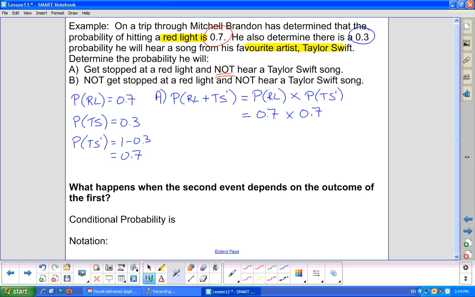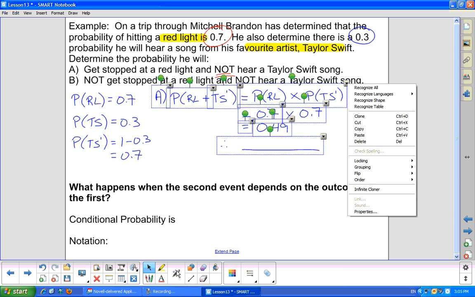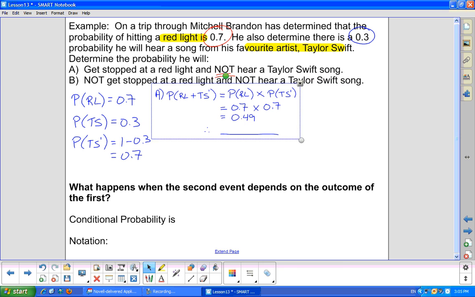And that's where that second 0.7 came from. So for hitting a red light and not hearing Taylor Swift, it's 0.7 times 0.7, so 0.49 or 49% probability. So there's a 49% probability you'll hit a red light and not hear Taylor Swift, which still seems fairly large, but it is town of Mitchell, so you never know.